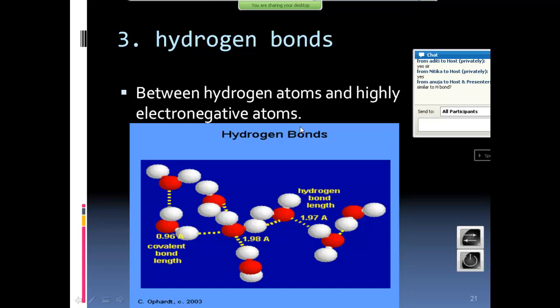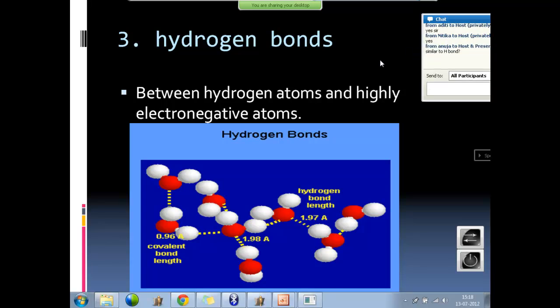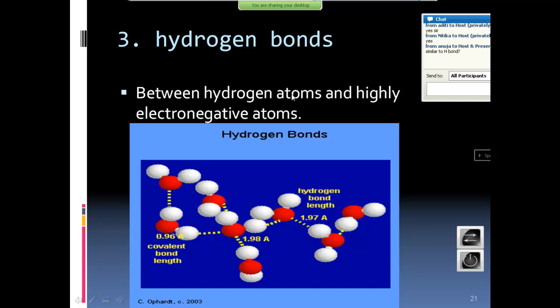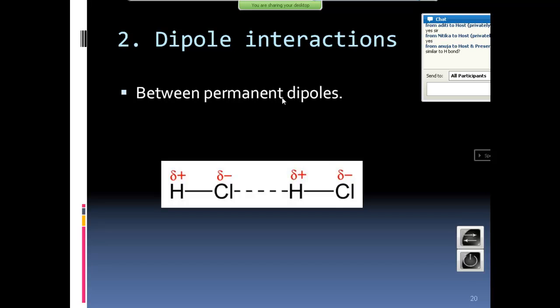Now let's see what a hydrogen bond is. A hydrogen bond is formed between a hydrogen atom and an electronegative atom. What about dipole interaction? It need not be hydrogen and chlorine. It can be any electronegative atom, oxygen, chlorine, nitrogen, fluorine, and any less electronegative atom, hydrogen or sodium, anybody.